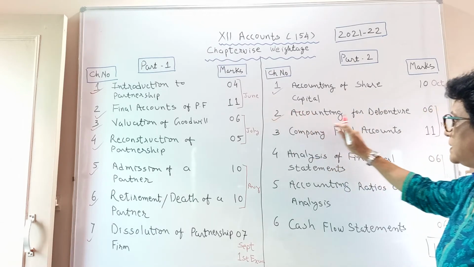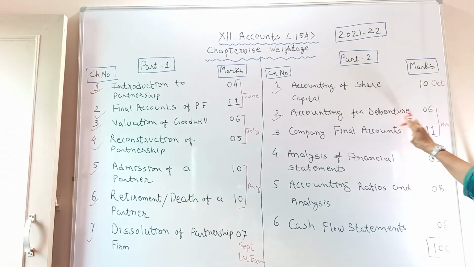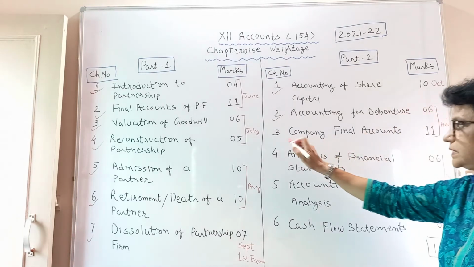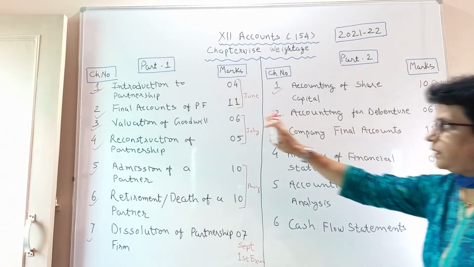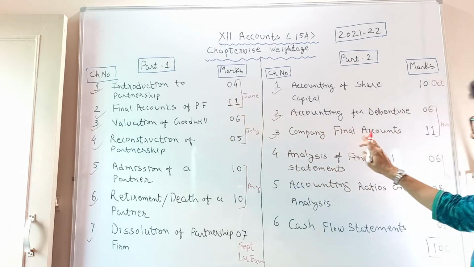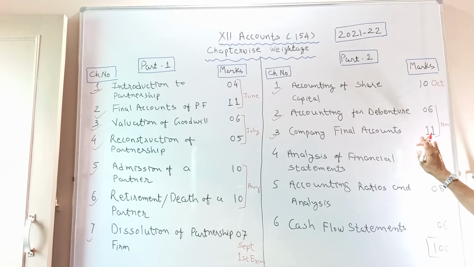Second chapter is accounting for debentures. 6 marks is the weightage. Third chapter, company's final account. Like you have the partnership final account, you have the company's final account. Compulsory question in your F section, 11-mark question. So by November, these 2 chapters you have to complete.